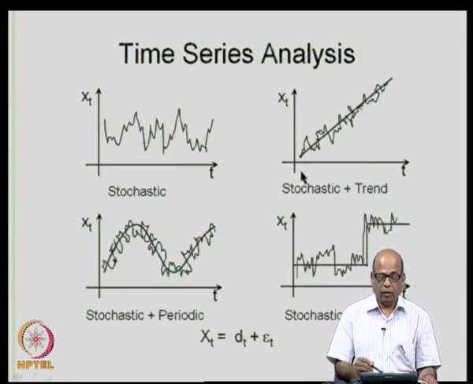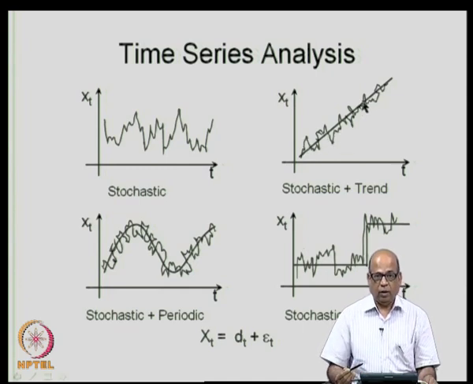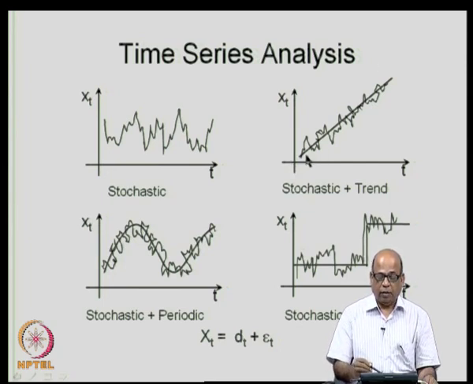On the other hand, you may have a deterministic component which is a trend, let us say in this particular case an increasing trend. So, around an increasing trend the values are randomly fluctuating. If you look at the global average temperatures over the last, let us say 50 years or some such thing, that will have an increasing trend and the values are randomly fluctuating around that. So, you have the stochastic component as well as a deterministic component, which in this case is the trend.